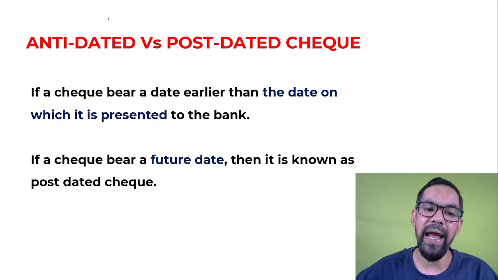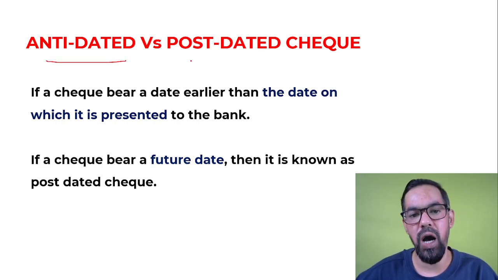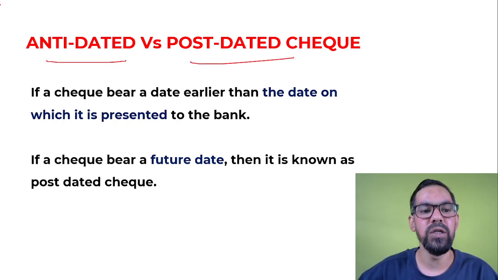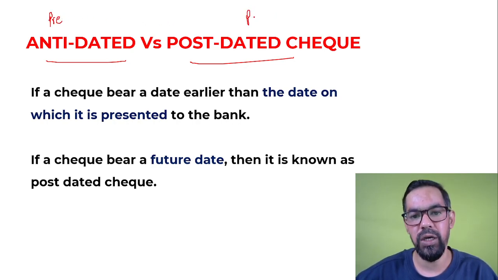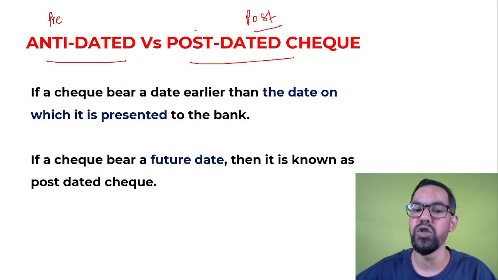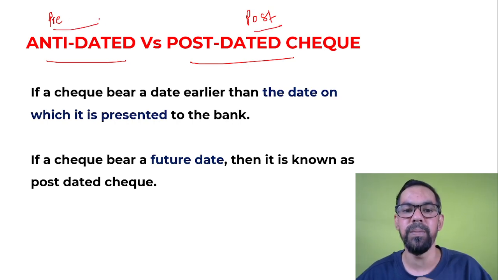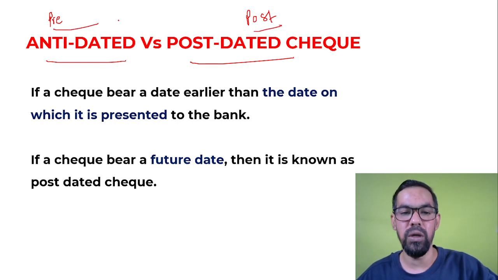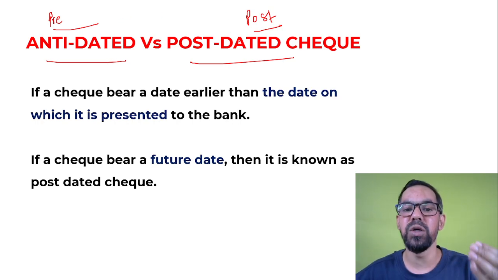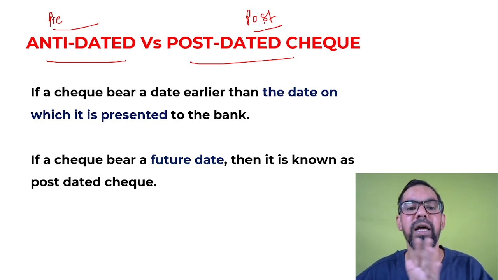Next one, antedated and postdated. How will you remember antedated and postdated? Just remember prepaid and postpaid. You use a prepaid SIM or a postpaid SIM. In the case of a prepaid SIM, first you pay, then you take the benefit, and in the case of postpaid, first you take the benefit, then you pay.